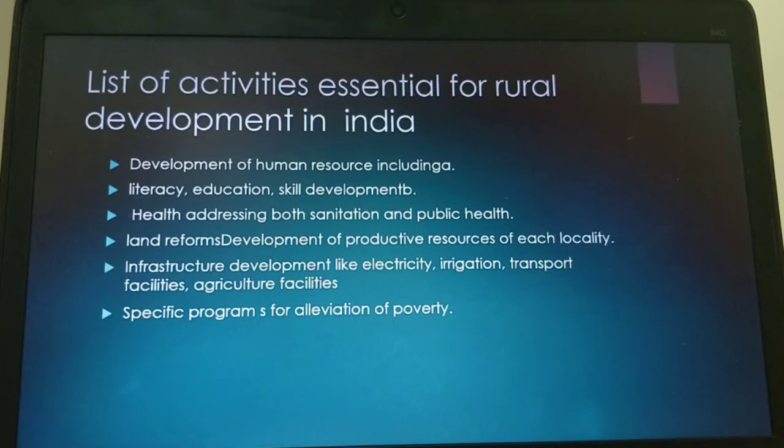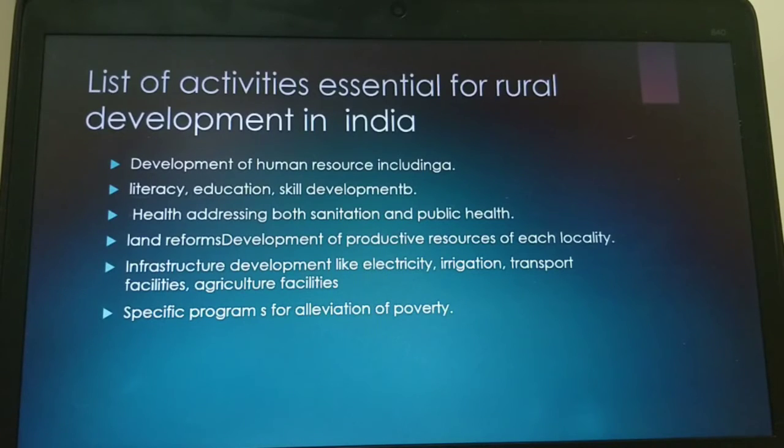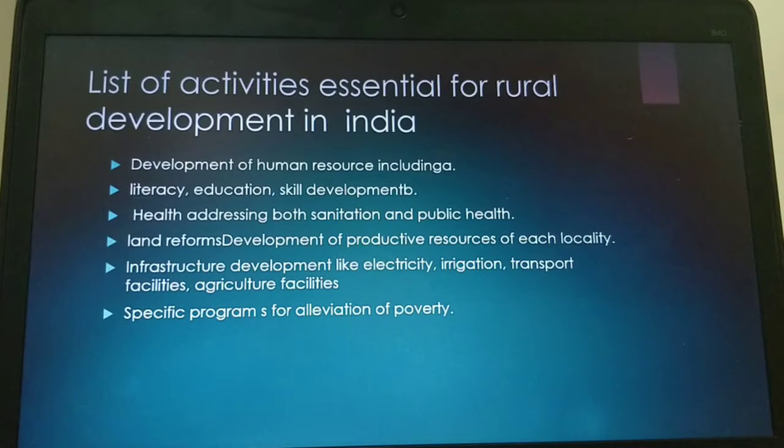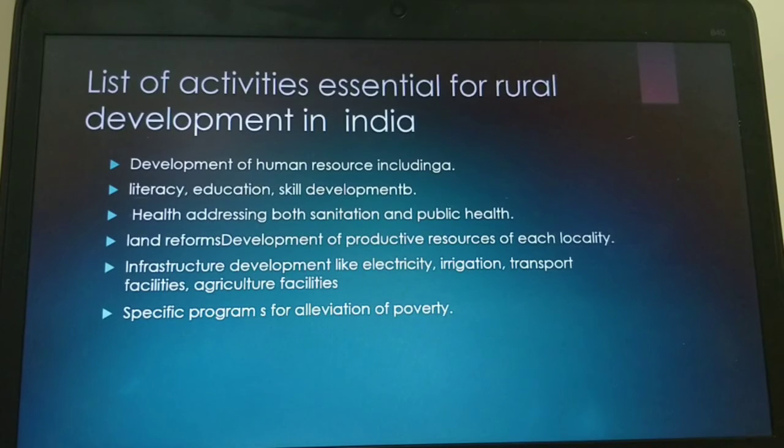Health is wealth, they said, right? So health is very much essential. If health is nice, anything is possible. Addressing both sanitation and public health. Sanitation: nowadays we are observing each village having sanitation facilities, that is toilets, establishment and building of toilets. Even for that, movies also came, by Akshay Kumar, you might have seen. So with this support given on the village side, public health can be developed.